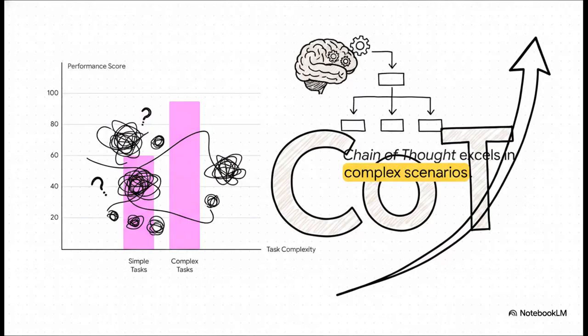But okay, there is a super fascinating nuance to this. While chain of thought is absolutely brilliant for complex problems that take, say, 5 or more steps, recent research shows it can actually hurt performance on simple tasks. No way, right? But it's true. Forcing an AI to over-explain a super basic question can actually cause it to overcomplicate things and trip over its own logic. So pro tip, save chain of thought for the heavy lifting.